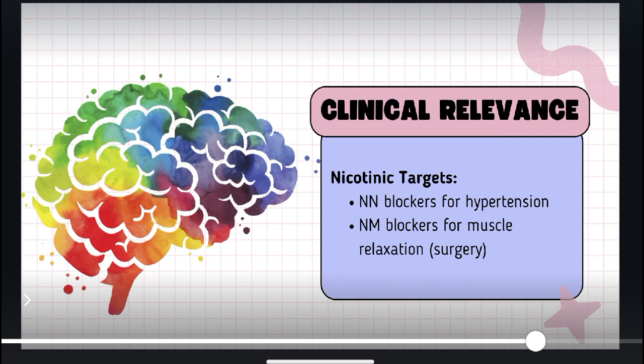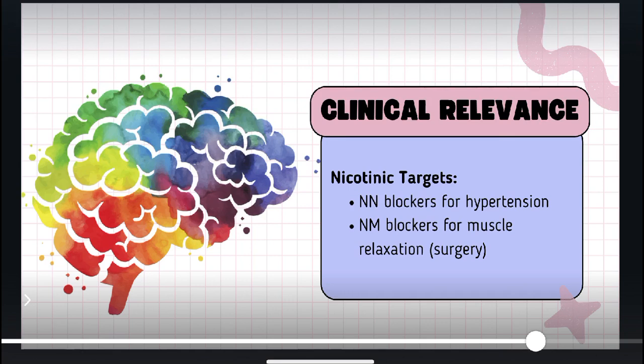After that, the clinical relevance of nicotinic targets, in which NN blockers are used for hypertension. When NN receptors are blocked, the nerve transmission will also be blocked. And as a result, what will happen? Hypertension will be prevented as no impulse will be reaching the heart.